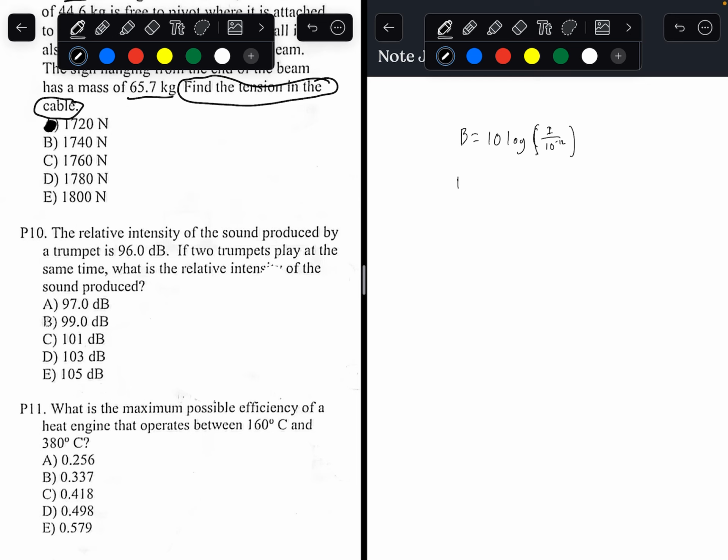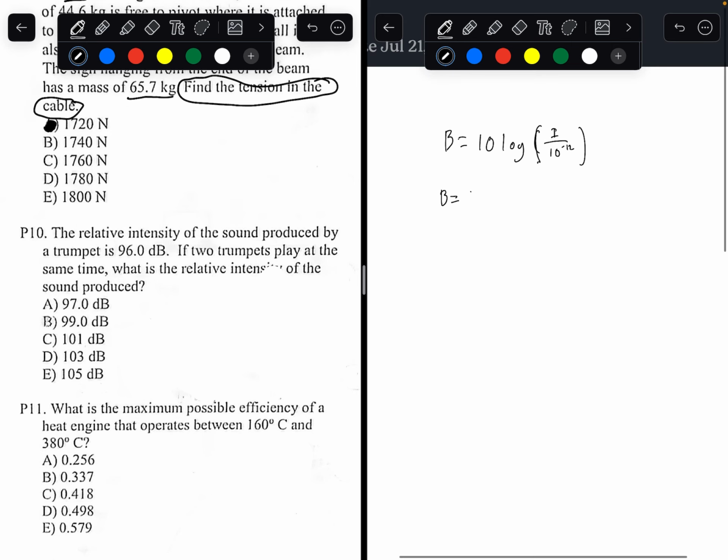So B will be the intensity level in decibels, and I will be the intensity in watts per meter squared.